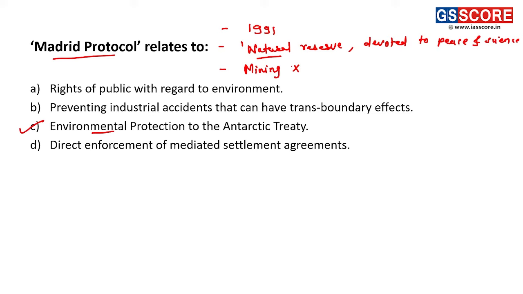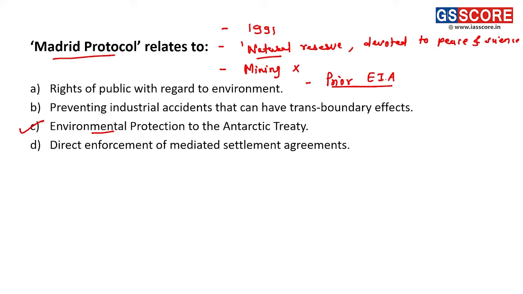And in case any project is to be carried out in Antarctic region, for that project there should be prior environmental impact assessment, right? Prior EIA should be carried out with respect to the activities which are proposed in the Antarctic region. Fine. So that is what is Madrid Protocol. Environmental protection of Antarctic region is ensured through Madrid Protocol. Fine. And India is a signatory to the Madrid Protocol. Fine. So answer is C.